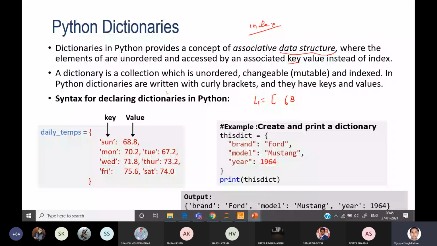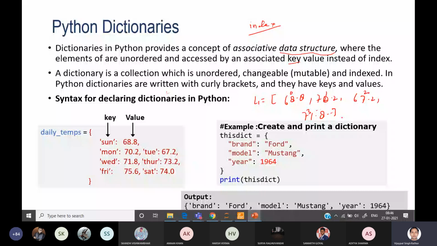If you want to access these elements, you can use the index value. This element you have stored at the 0th index, this is the element at the 1st index, this at the 2nd index, this at the 3rd index, and so on. So you can directly use li of i. If you want to access the first element, you can specify li of 0, and the first element will be accessed.